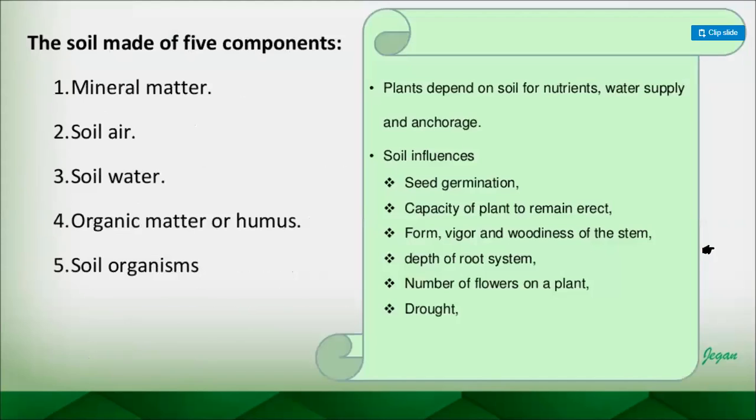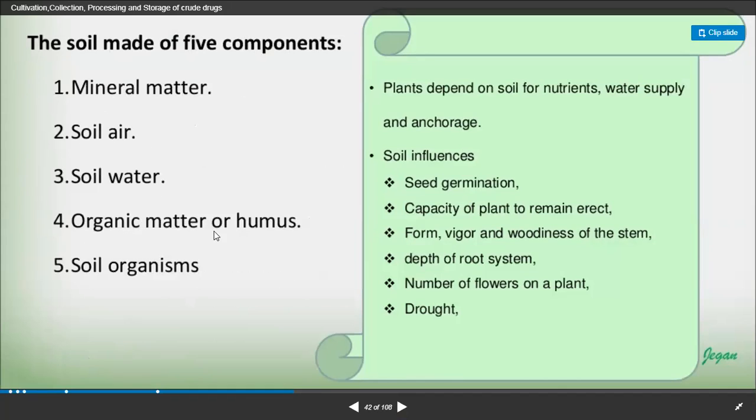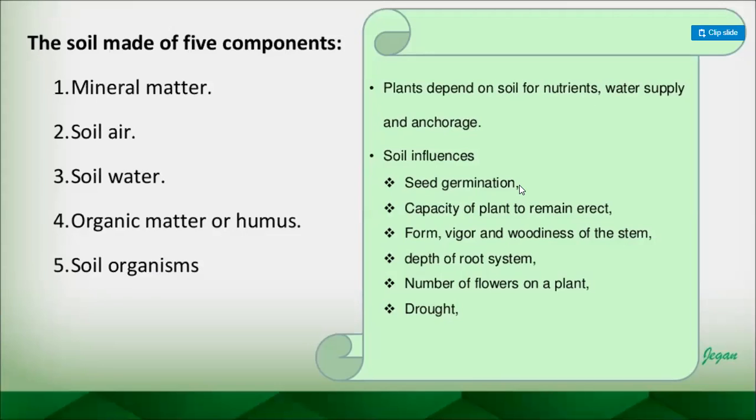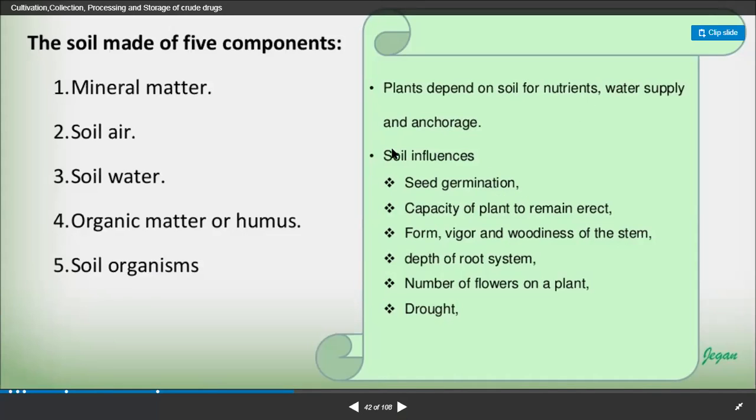Here you can see that soil is made up of five components: mineral matter, soil air, soil water, organic matter or humus, and soil organisms. Plants depend on soil for nutrients, water supply, and anchorage. So soil influences seed germination. Of course, the size of the soil particle matters. Accordingly, how much depth you keep the seeds at, whether they are able to fulfill respiration or not, whether they are getting proper depth or not. That's what seed germination depends on in the soil.